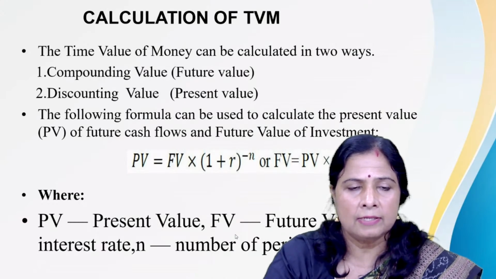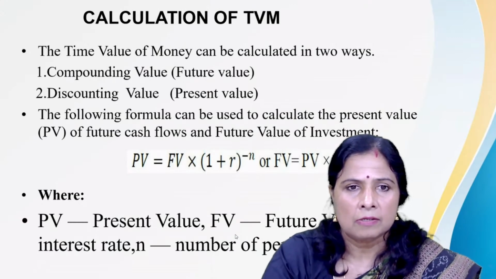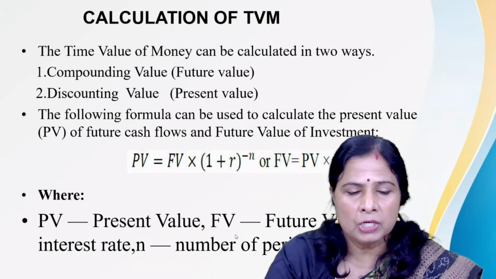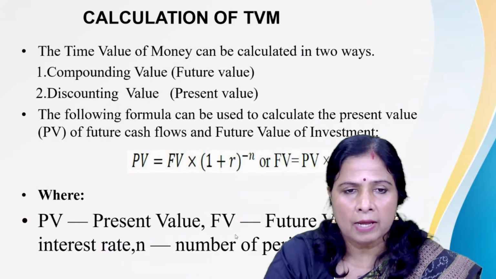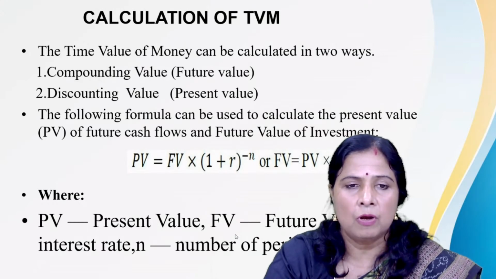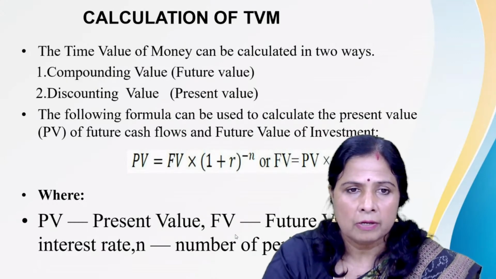So some formulas are used to calculate the present value, in short known as the PV of the future cash flows or the future value of investment. For calculating the present value of future cash flows, whatever cash flows are coming to our business firm, we have to apply one formula.